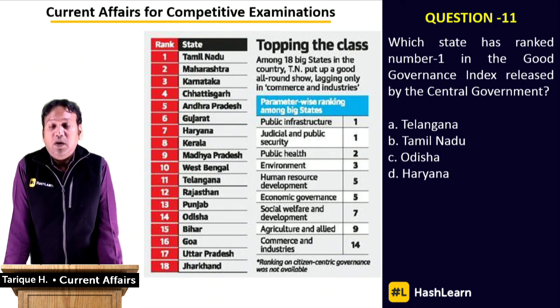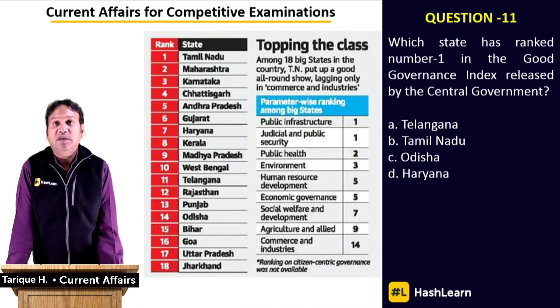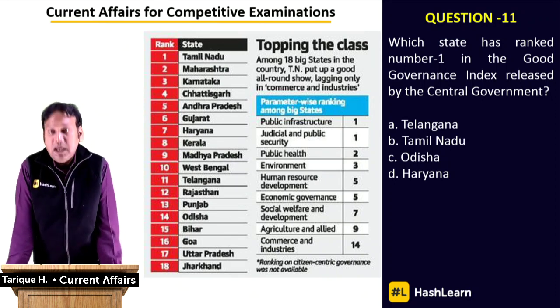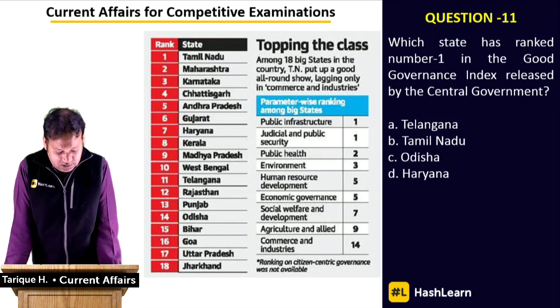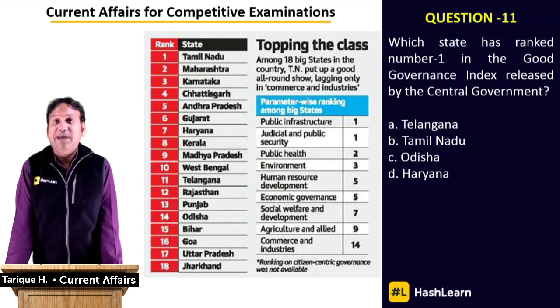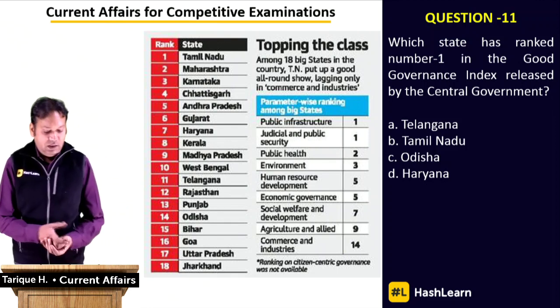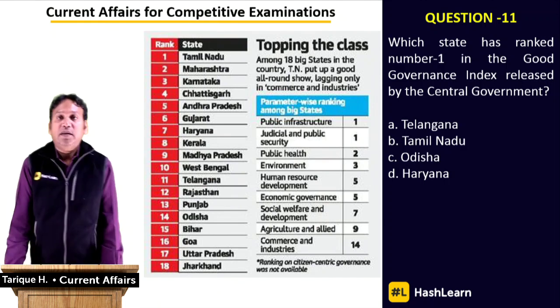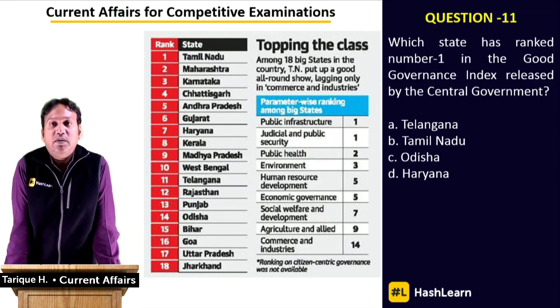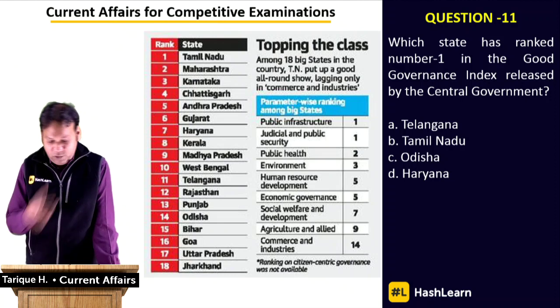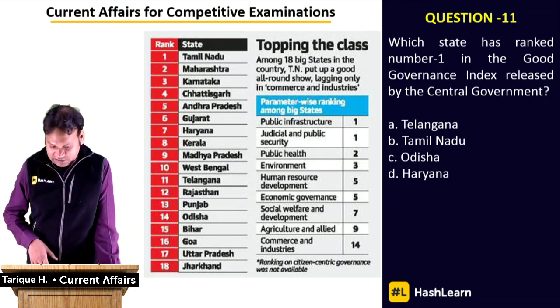And it's ranked 1 overall, including all the parameters. And the second rank is from Maharashtra, third is for Karnataka. And if you look at the bottom of the list, among the 18 large states of India, the worst performing one is Jharkhand, and the 17th one is Uttar Pradesh. And these states like Bihar, Jharkhand, Uttar Pradesh have been problematic states for a long time in India, right?